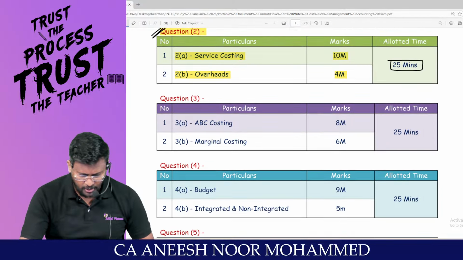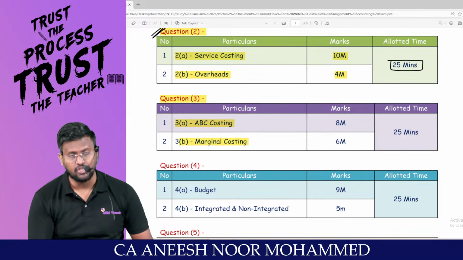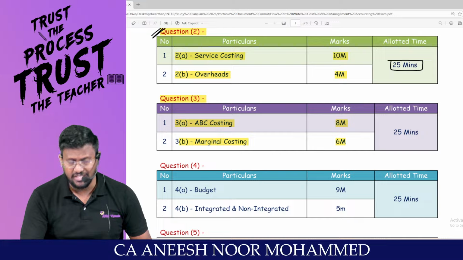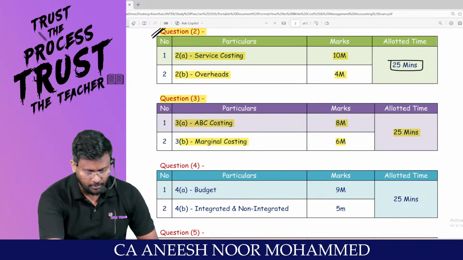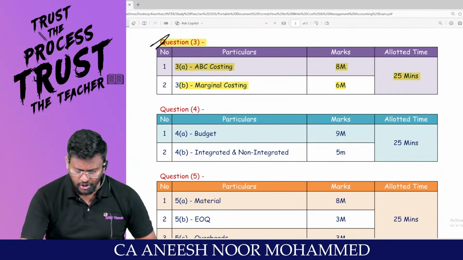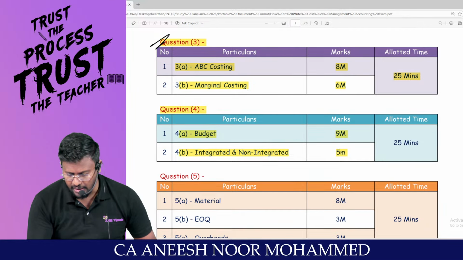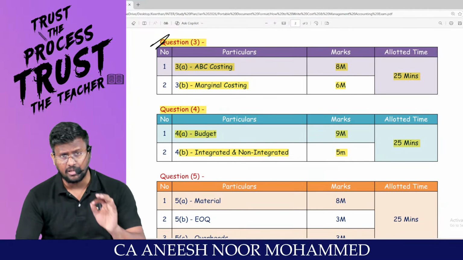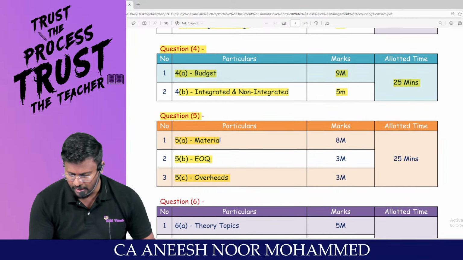My dear lovable students, in question number 3, they have asked for ABC and marginal costing. ABC had a little higher weightage of 8 marks, marginal 6 marks. So you have to spend 30 minutes dealing with question number 3. Sir, in question number 4, they have asked budget and integrated and non-integrated accounts, especially that reconciliation part. Again, you can spend another 30 minutes on this area. And question number 5: material, EOQ, overhead. Sir, 30 minutes.